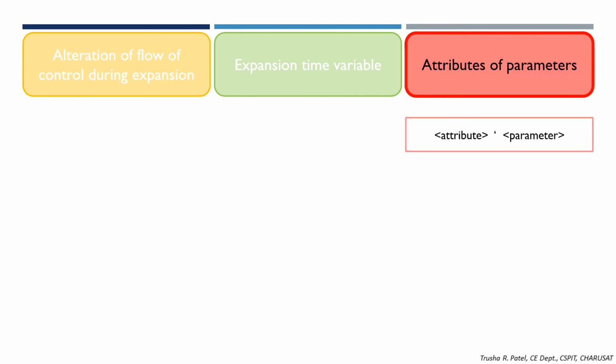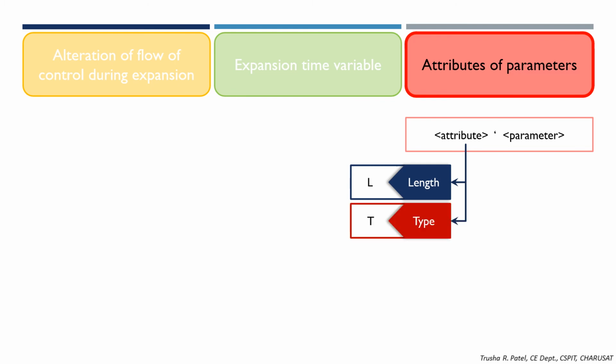Coming to the next, that is attributes of parameter. The syntax is attribute, single quotation, parameter. The first attribute is length, which can be represented using capital L. Second is type, represented by capital T. Third is size, represented using capital S.